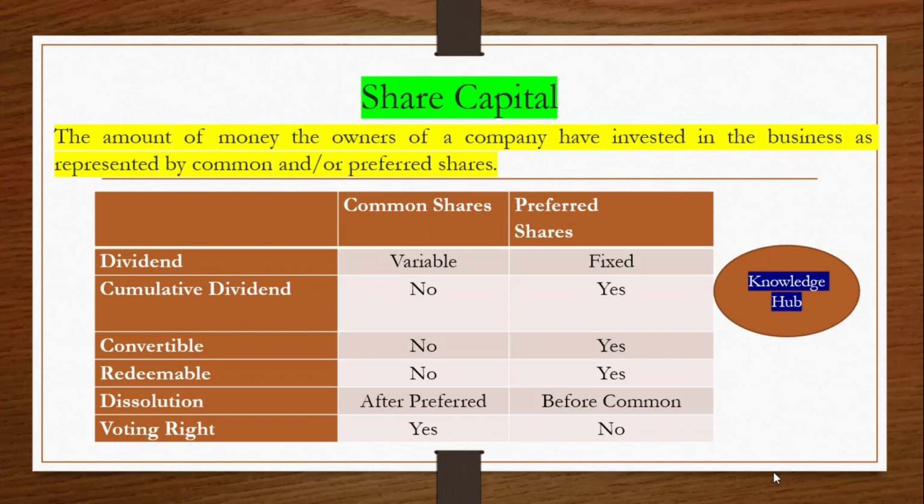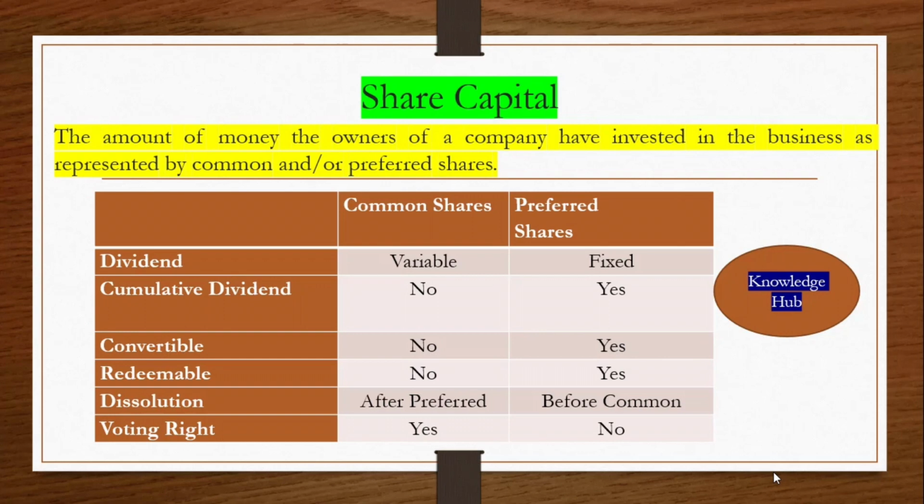The second thing is the cumulative. In the common shares, obviously there is no cumulative dividend, but in the preferred there is a cumulative dividend. Why? Because if you are unable to pay as a company in the 1st year, you have to pay next year for the 2 years. Then convertibility into the common shares or convertibility into the bonds. So common shares don't have any luxuries like that, but the preferred shares have the option. They can convert the preferred shares to the common shares. Then redeemable. The common shares are normally not redeemable, but the preferred shares can be redeemable after a specific time period.